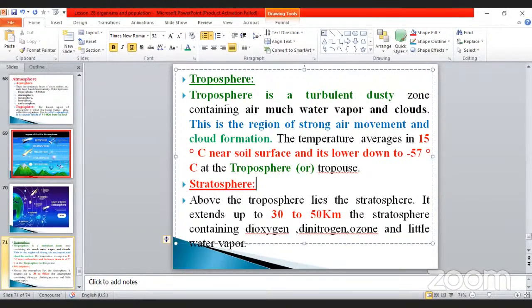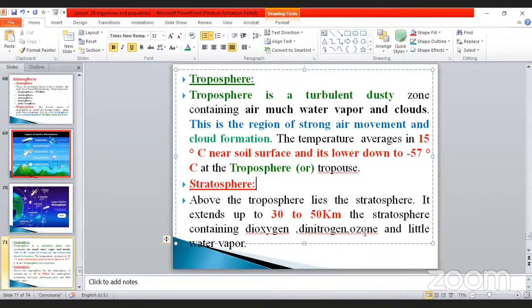Above the troposphere lies the stratosphere. It extends up to 30 to 50 kilometers. The stratosphere contains dioxygen, dinitrogen, and ozone. That's why I told you where the ozone layer is. Just imagine the stratosphere is the ozone layer.